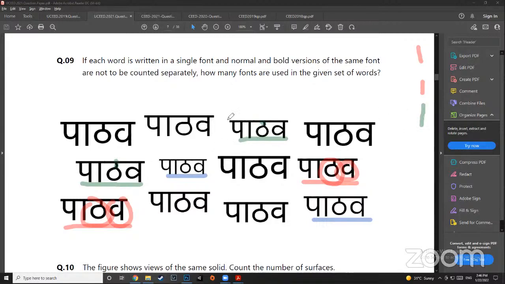Then I'll take pink. These two. Now this seems like bold and non-bold, isn't it? But they do seem like the same font, don't they? Look at this. Look at the flatness of this. Look at the flatness of this. Again, look at the th. It looks similar, right? So we have one more. I'll take maroon now. Is maroon similar? I'll take yellow. Okay. Then what is left?